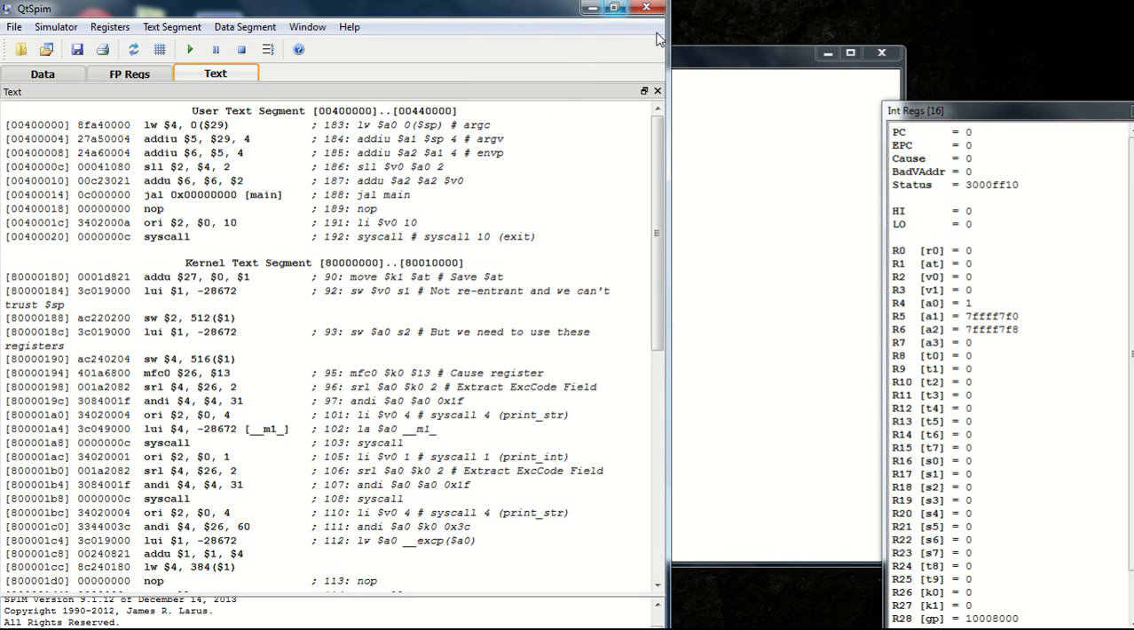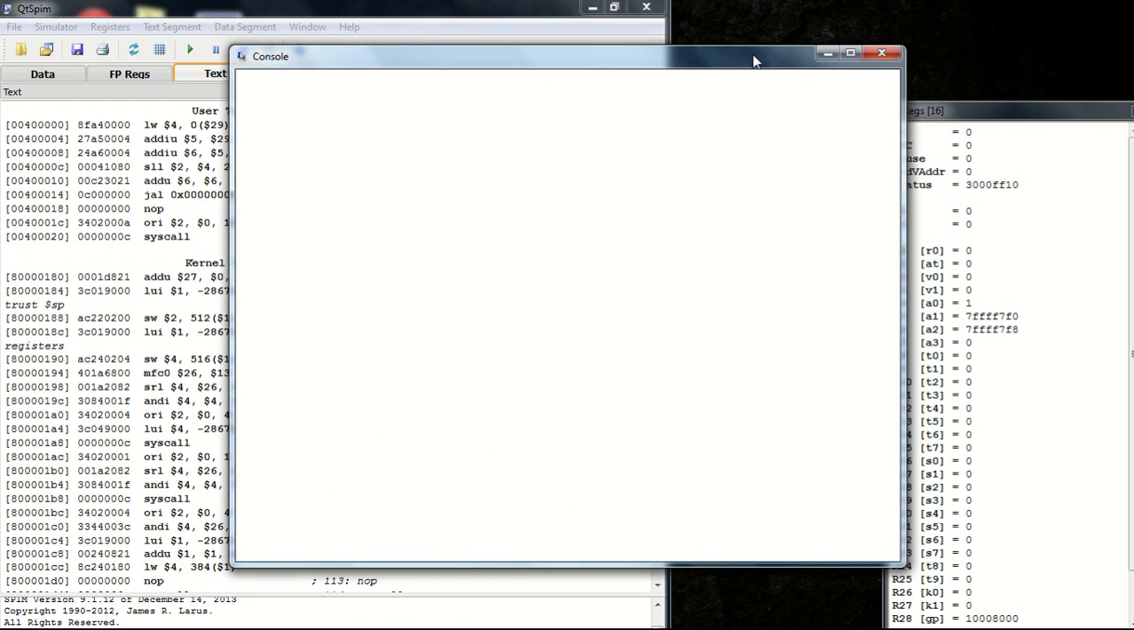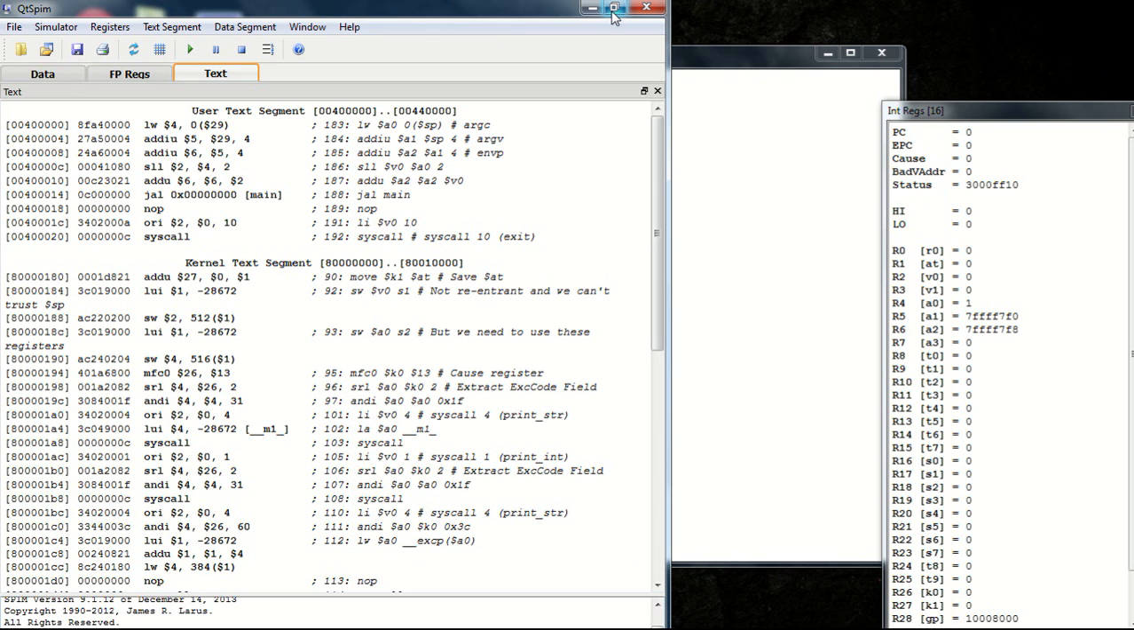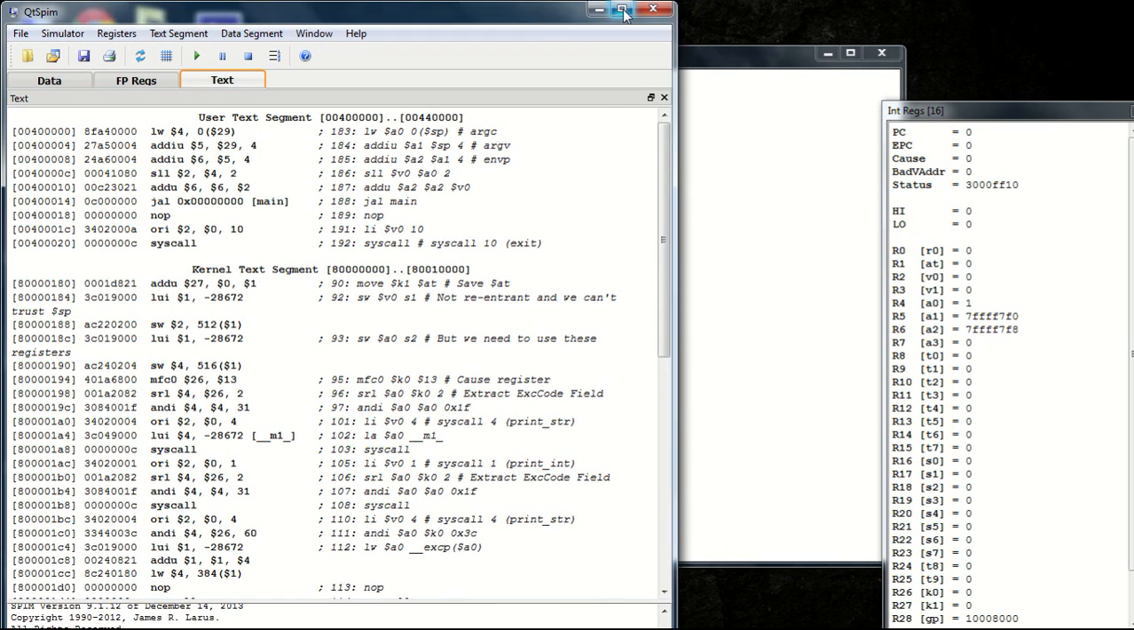When we run QtSpim, the window will open something like this. We can see that there are two windows. One is the main window and the second one is called the console window. The console window is responsible for all the input-output operations in QtSpim. Later on, we will be using this console window in our program. Now we come back to our main window.